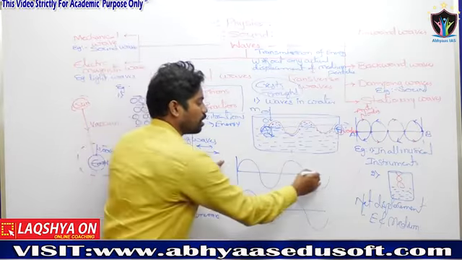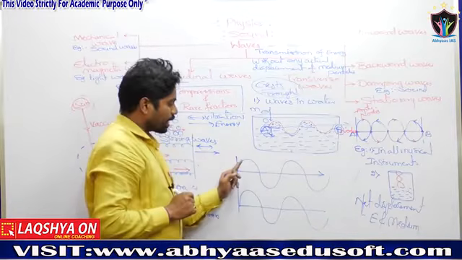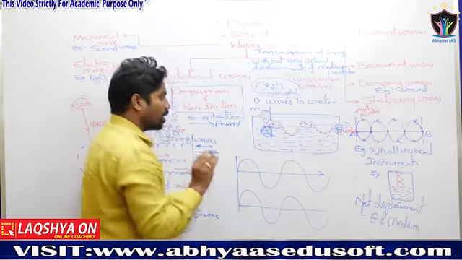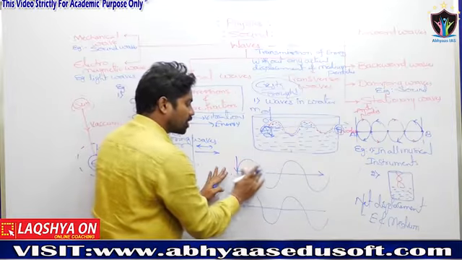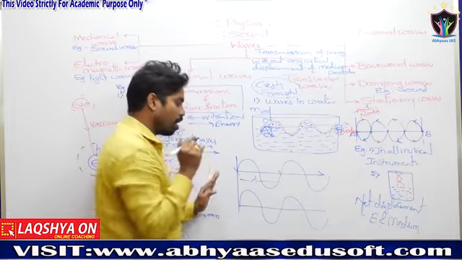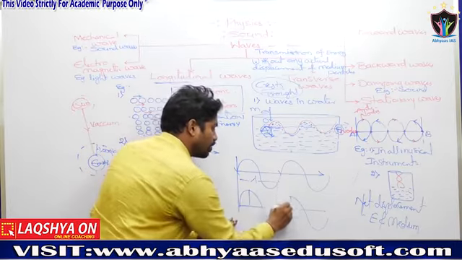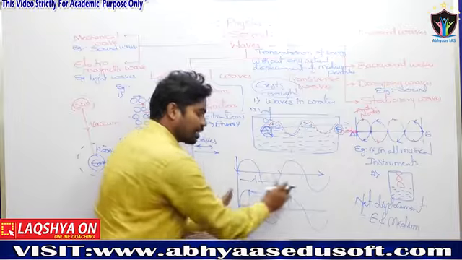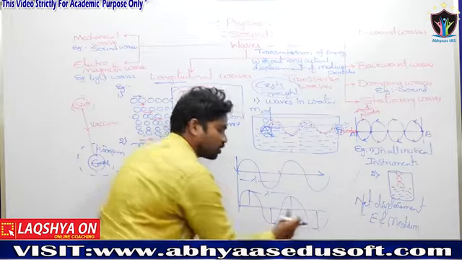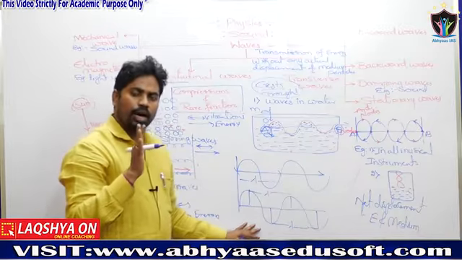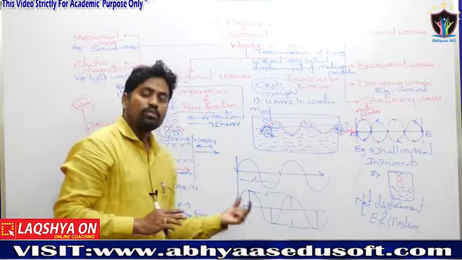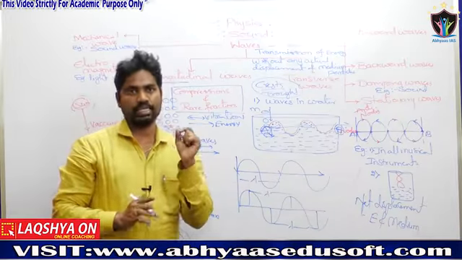Suppose these are transverse waves: crest, trough, crest, trough. What is the wavelength? One total crest plus one total trough is called the wavelength, or the distance between two adjacent crests, or between two adjacent troughs, or between two points in the wave which are in the same phase.